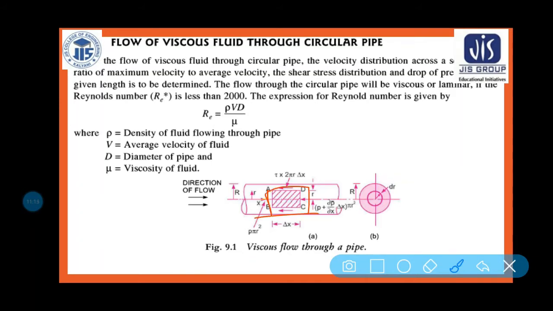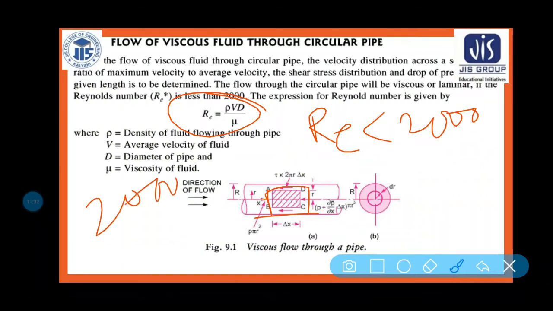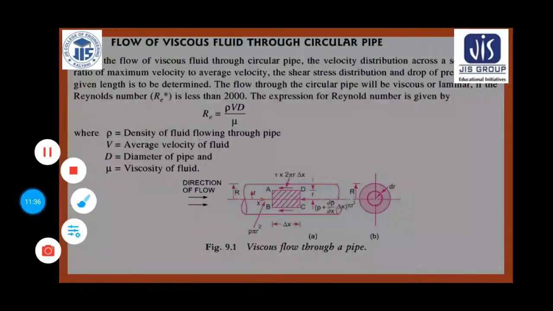One more thing, why are we describing Reynolds number? Because if the Reynolds number is less than 2000, then it is called laminar flow. If it is 2000 to 4000, then it is called transition state, and if it is greater than 4000, then it is called turbulent flow.